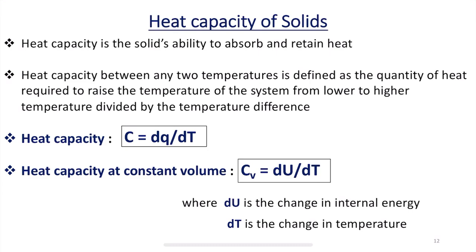In this way, we define the heat capacity of a solid: it is measured by considering two temperatures and the quantity of heat required to raise the temperature of the system from lower to higher temperature, divided by the temperature difference. So, the heat required to increase the temperature of the system by 1 degree is the heat capacity of the solid. Heat capacity can be represented as C equals dQ